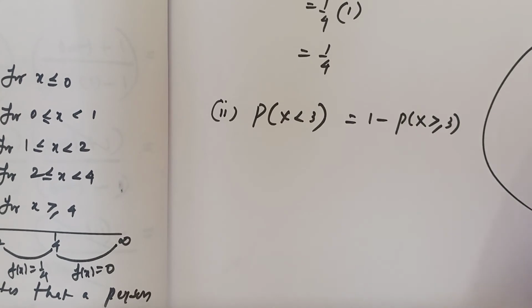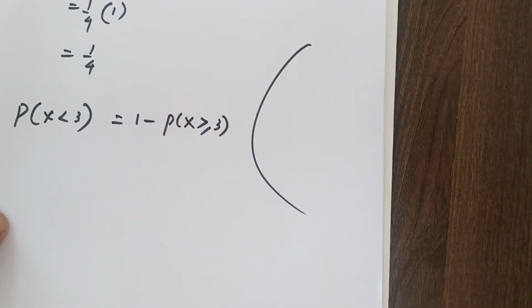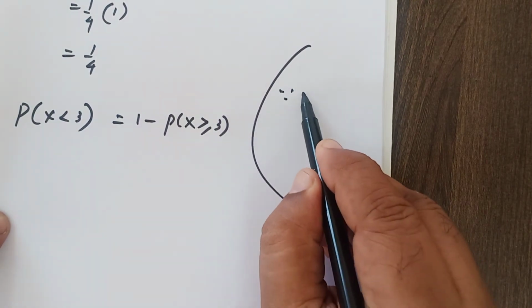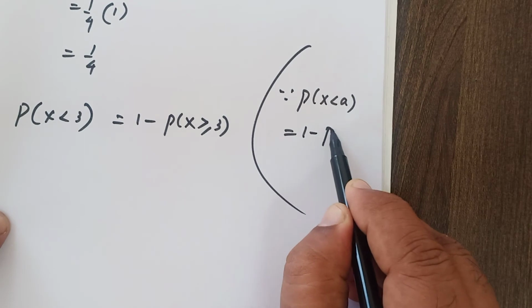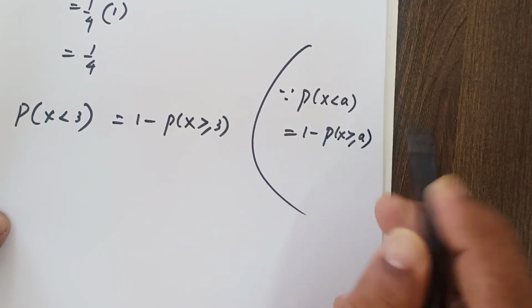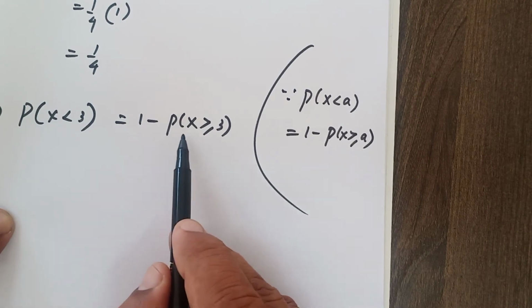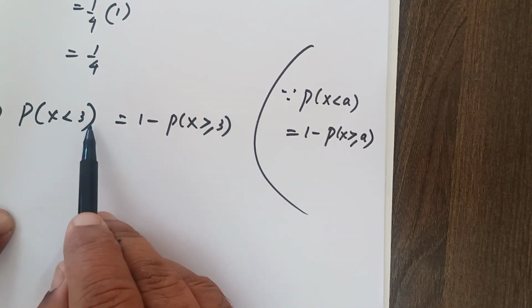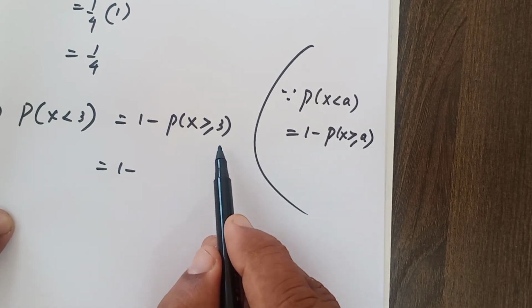I write the property over here. Since probability of x less than a is equal to 1 minus probability of x greater than or equal to a. That is a property. I have applied that property only. What is the value of a here? 3. So it equals 1 minus probability of x greater than or equal to 3.